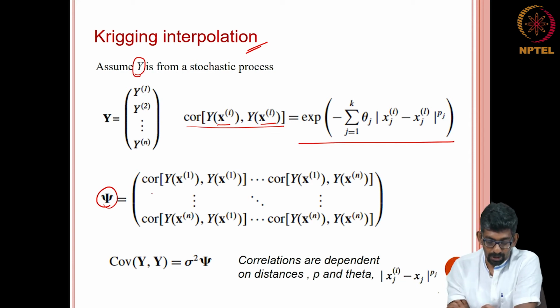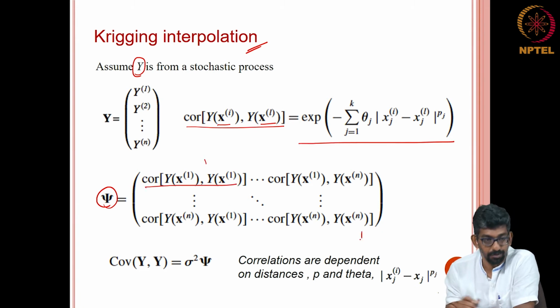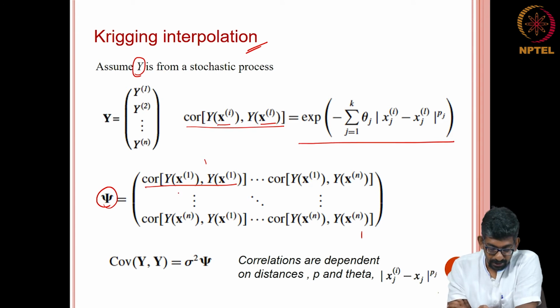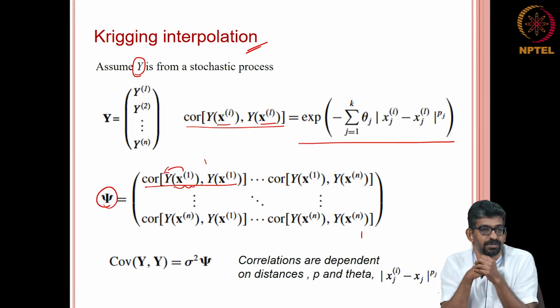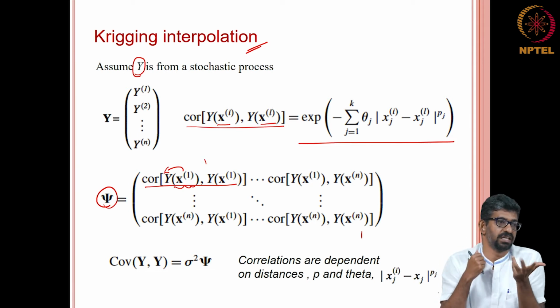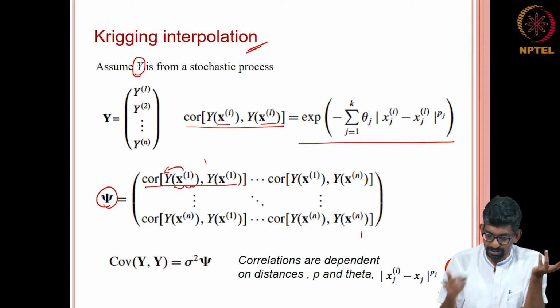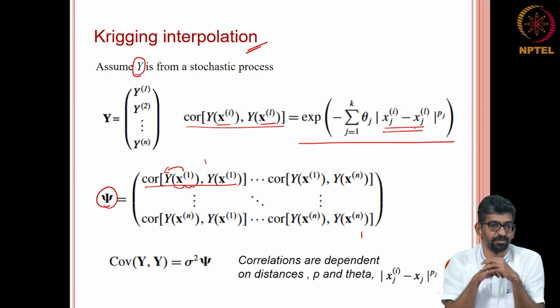Okay. So, what I am trying to do is this: of course, this guy will be 1, the leading diagonal terms will be 1. Now, I will take y corresponding to x of 1, and I will do it with respect to x of 2, x of 3, up to x of n, all with respect to x 1. So, now this is how I am building the relationship between my input space and my output space. This was explicitly missing in the previous cases.